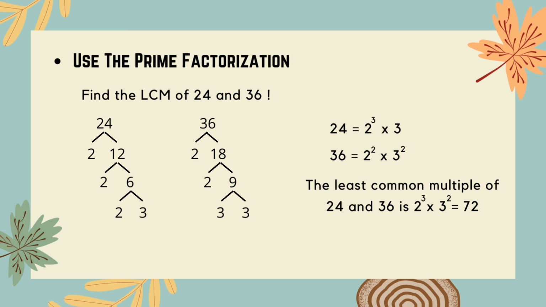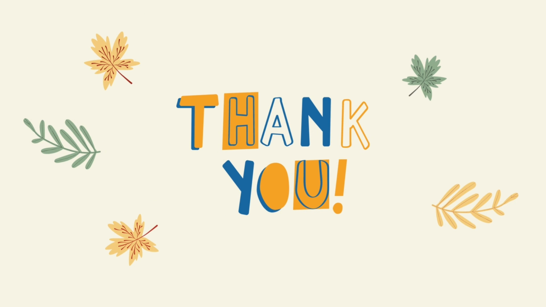So, we use 2 to the third in the LCM. The most number of 3s in any number is 3 squared. Therefore, the least common multiple of 24 and 36 is 2 to the third times 3 squared, which is equal to 72.